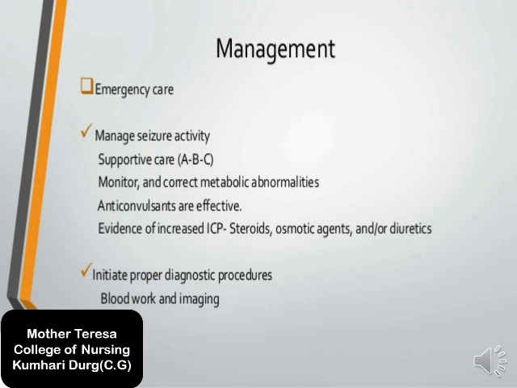Anticonvulsant medicine. Now, avoidance of increased ICP: steroids, osmotic agents and or diuretics. If a person has increased intracranial pressure in neurocysticercosis, different kinds of medicine help treat that situation.